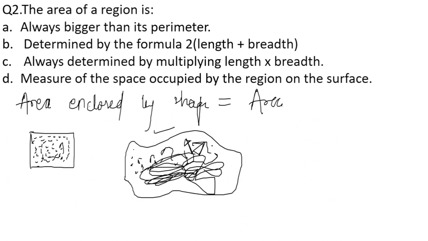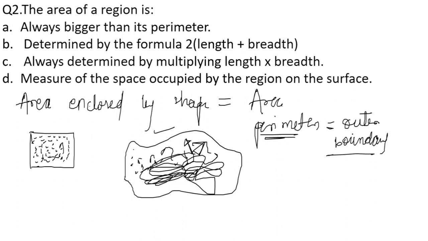Now what does the perimeter talk about? The perimeter means the outer boundary of any shape. In simple language we can say that the perimeter is nothing but the outer boundary. And for this particular given shape, this is the boundary.